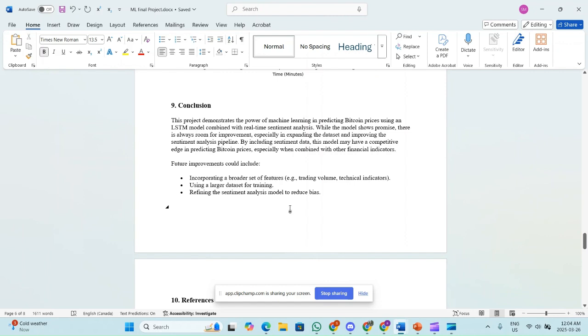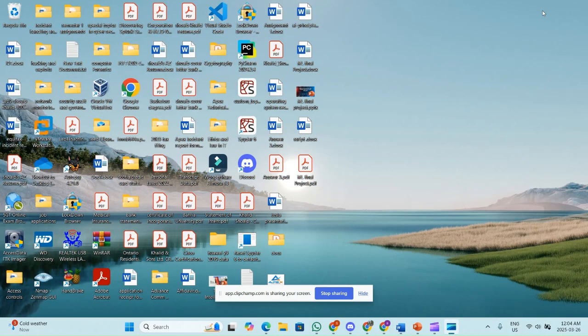Future improvements could include incorporating a broader set of features, for example trading volume and technical indicators, using a larger dataset for training, and refining the sentiment analysis model to reduce bias. Now I will show you the demo of my code.